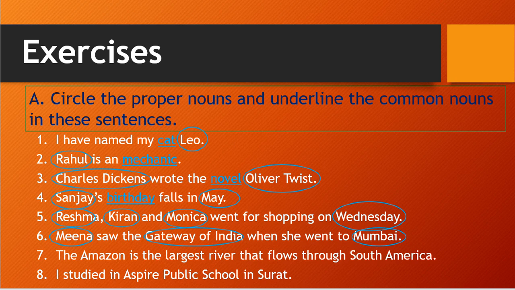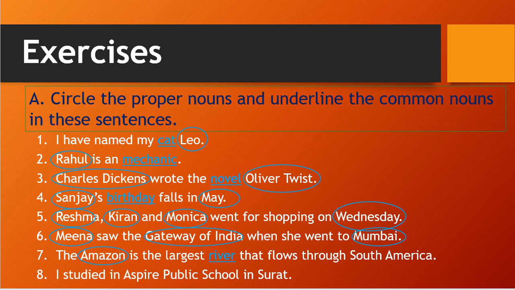Okay, so here the Amazon is a river name, correct? So that is also one kind of proper noun, because there will be only one river with the name of Amazon, so that is a proper noun. And the next, river. What is river? River will be common for all the rivers. See, there are so many rivers in our world, correct? In our world there are so many rivers, so in general we say river. So river is a common noun, so I marked it with an underline.